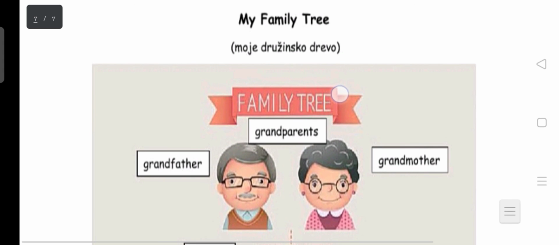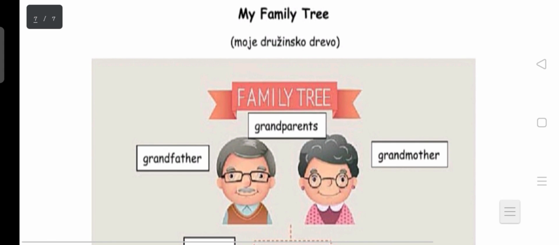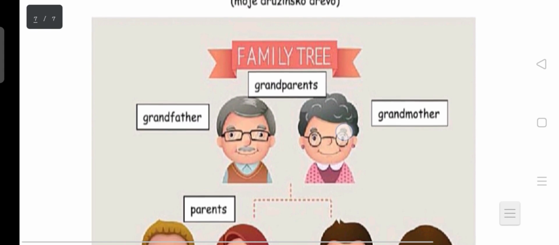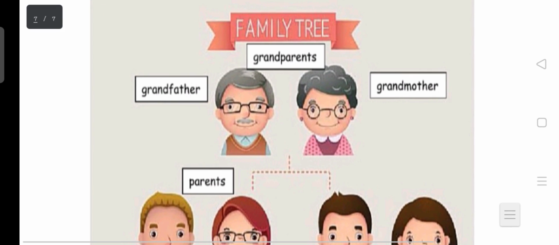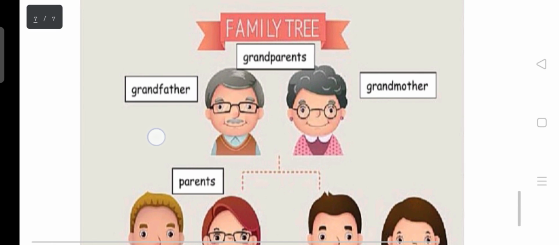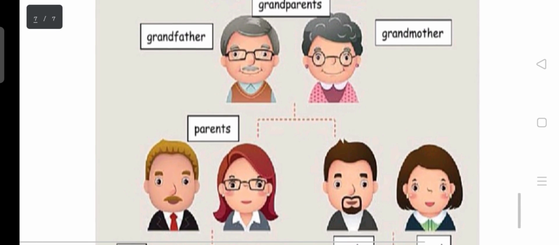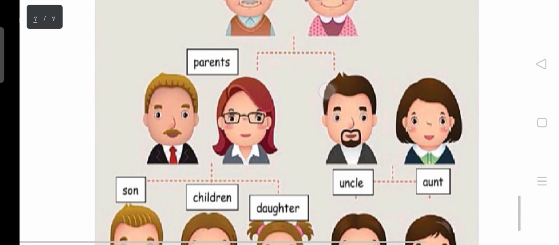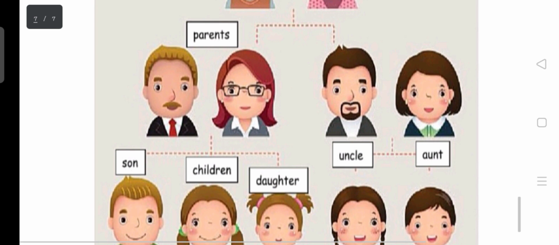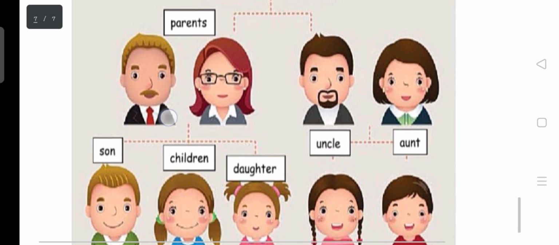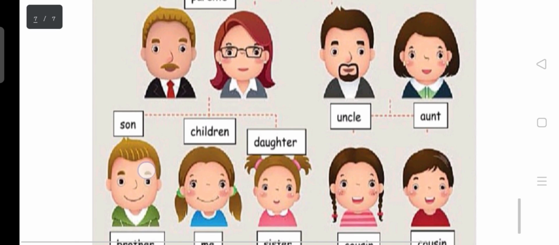So you can take a look at this picture, which represents the family tree. Another name for family tree is pedigree. So you have the grandparents, here is the grandfather, here is the grandmother. They give birth to these two people. So they get married, this one has a husband, and now they have children.